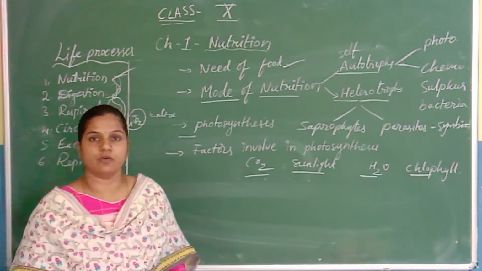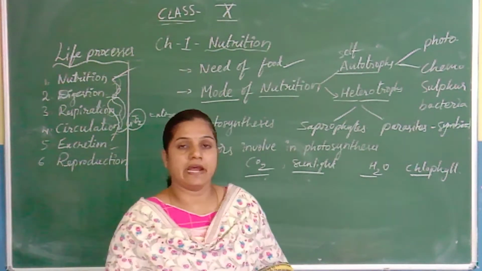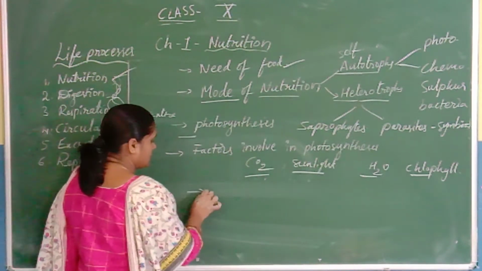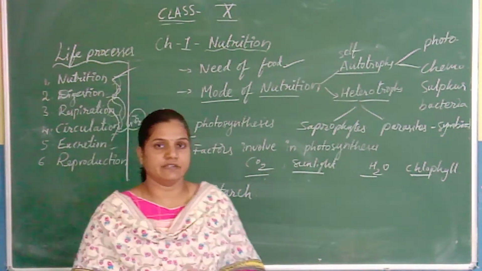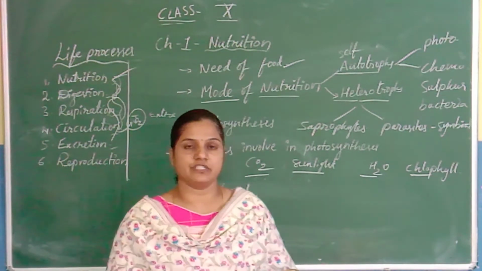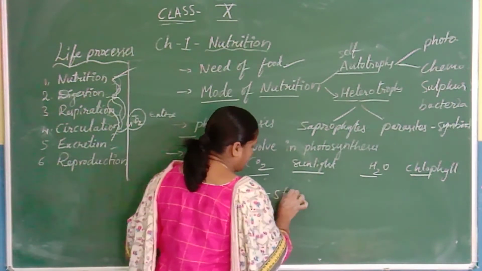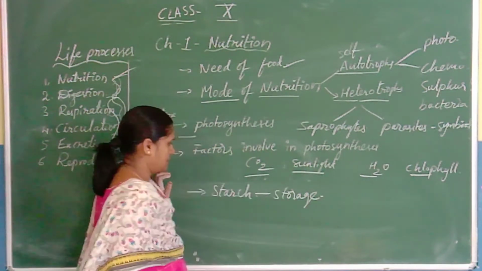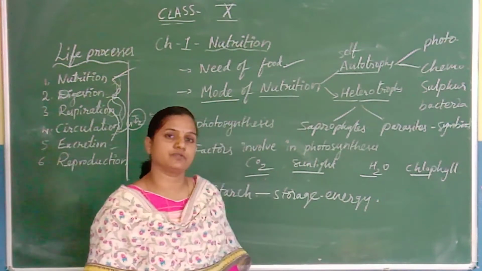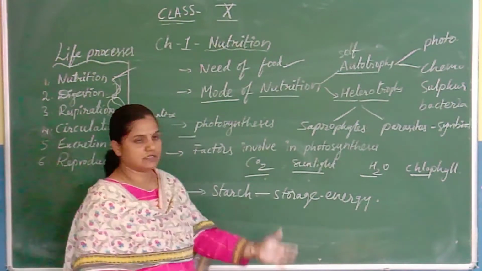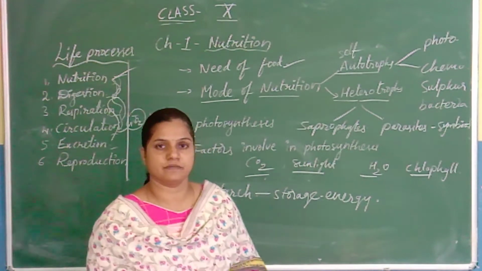So, after formation of glucose, the glucose is utilized by the plant, and excess glucose is converted into starch. And this starch is deposited in various parts of the plant like fruits, vegetables, etc. Hence, starch is known as the storage energy in plants. Whereas in animals, glycogen acts as the storage food. In plants, starch acts as the storage energy. So like that, you have learned about the photosynthesis process.